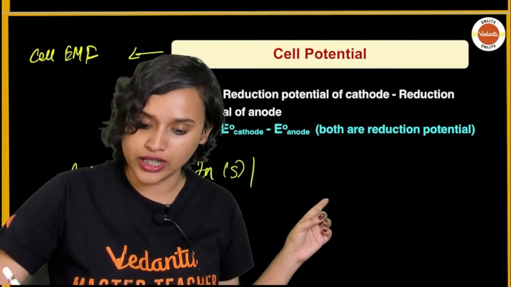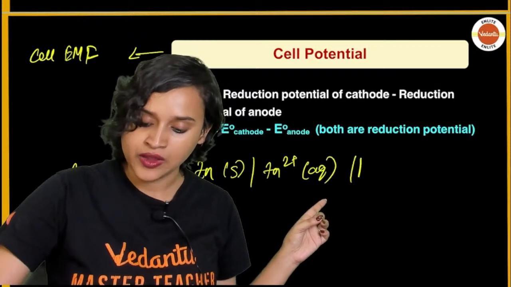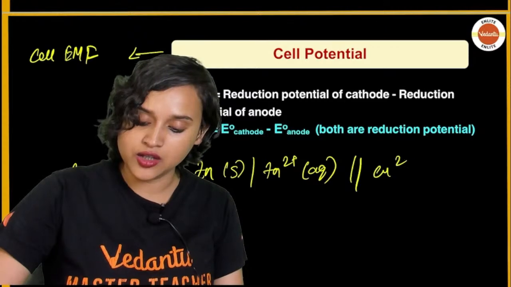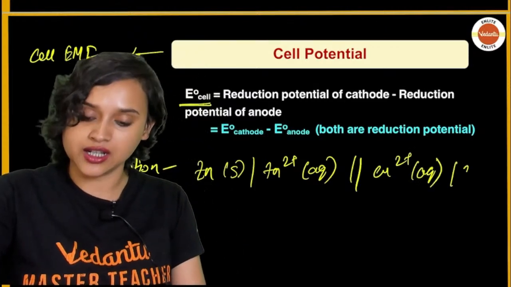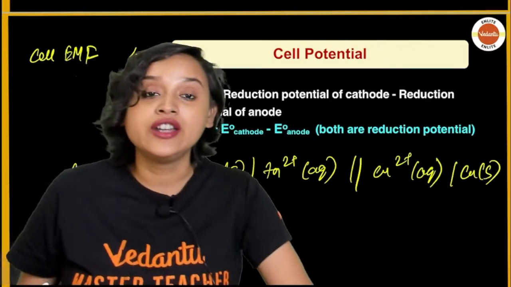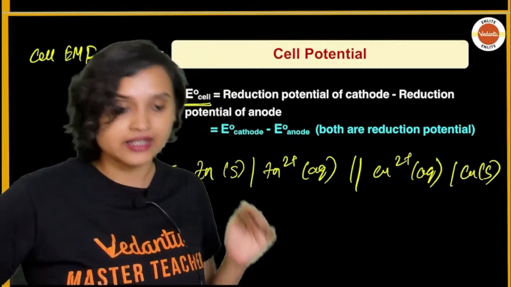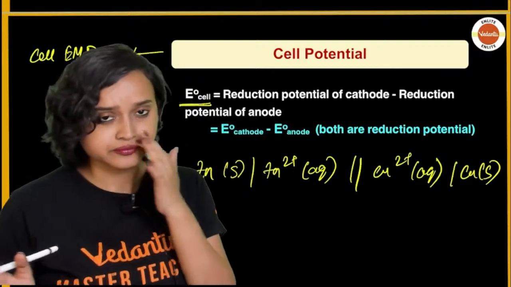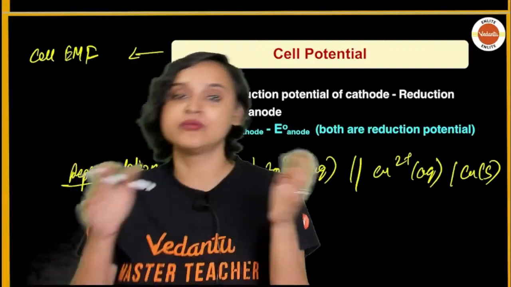So Zn solid was getting converted to Zn 2+ in aqueous form, right? Here these 2 lines mean that there's a salt bridge. Now here, Cu 2+ was in the aqueous form and that was getting converted to Cu in solid form. This is how you denote or represent a cell. Alright, everybody, getting it? Okay, so electrode potential of a cell can be written as E cell = E right minus E left, or you can write it as E cathode minus E anode.